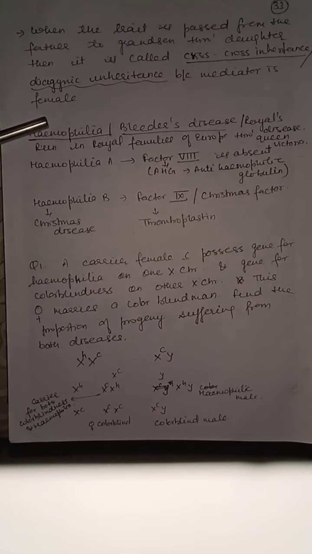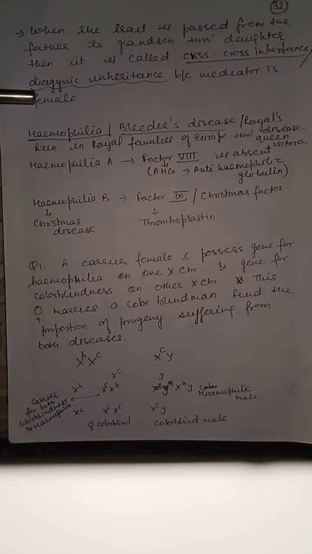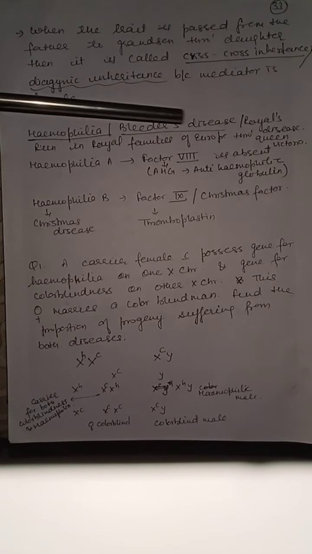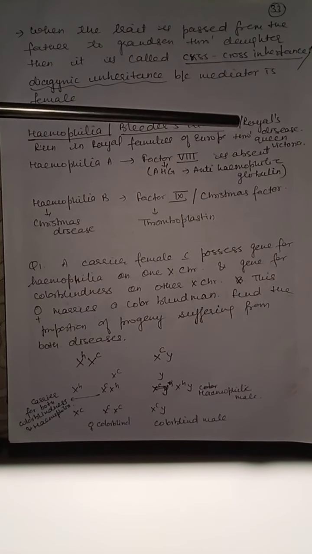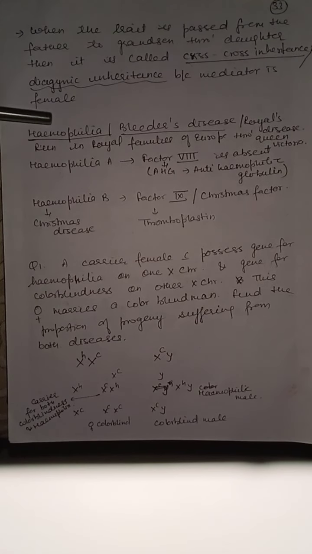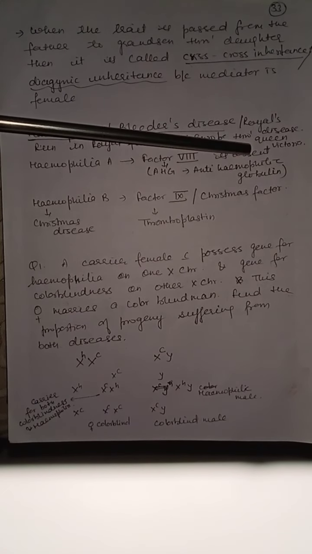In hemophilia, the blood does not clot, and a minor cut in the patient's body can lead to death, because the blood cannot clot in hemophilic patients. Hemophilia is also known as bleeder's disease or Royal's disease. This is called Royal's disease because it runs in royal families of Europe through Queen Victoria.